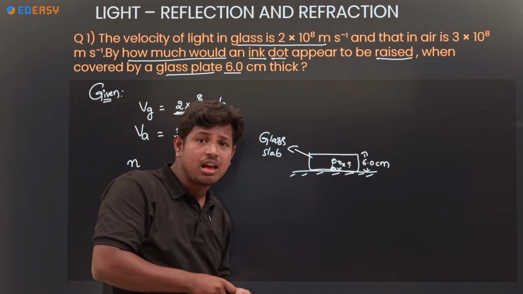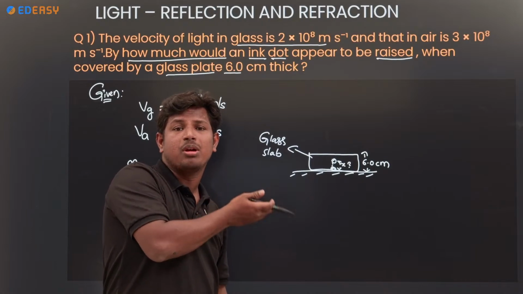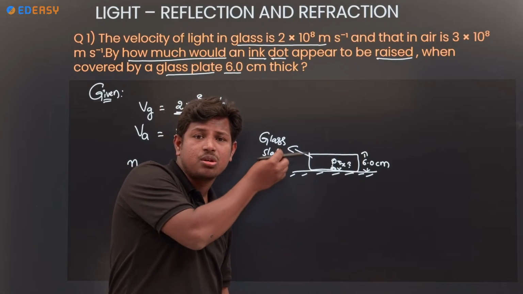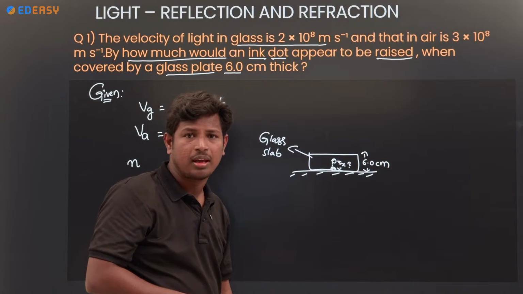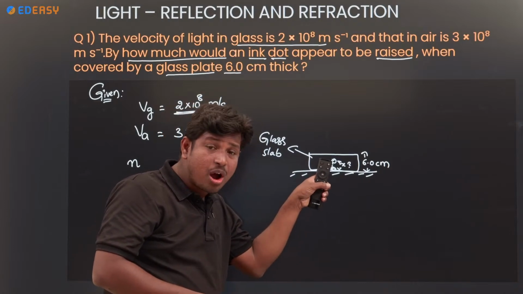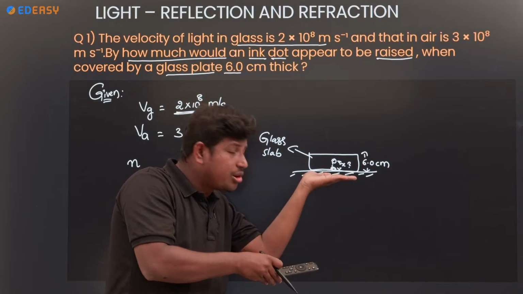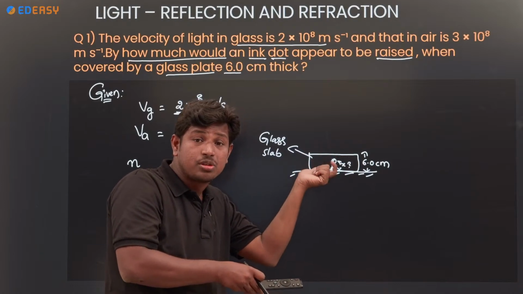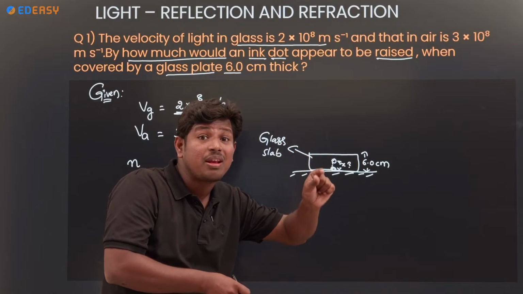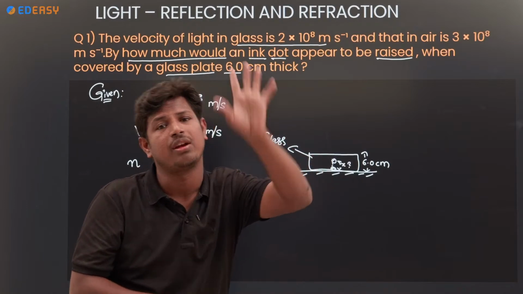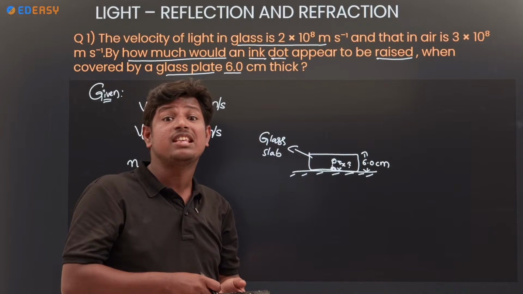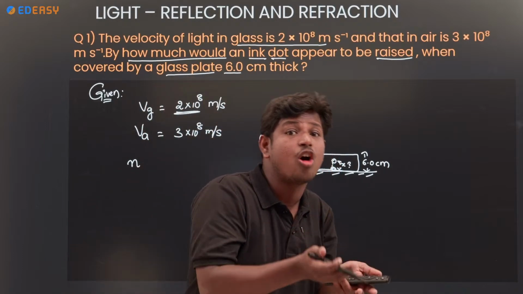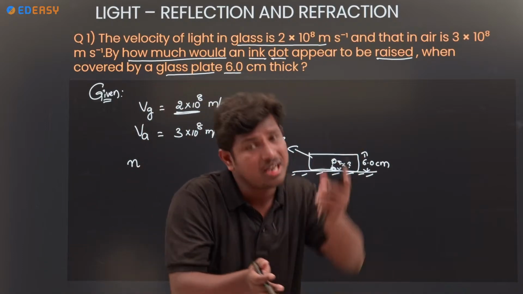If there is no glass slab, it will appear at just the distance between the person and the ink dot. But when you use a glass slab, how does it appear? The ink dot is raised, and it appears that way because of the glass slab. So you need to find the refractive index of the glass slab, because how much it rises or falls depends on the refractive index.